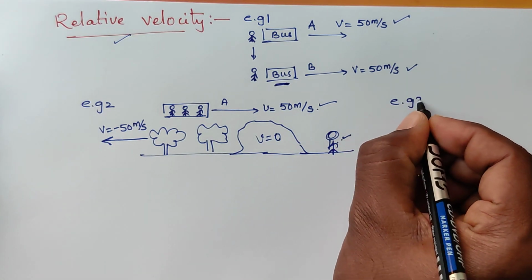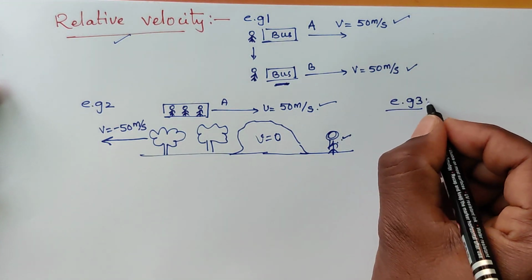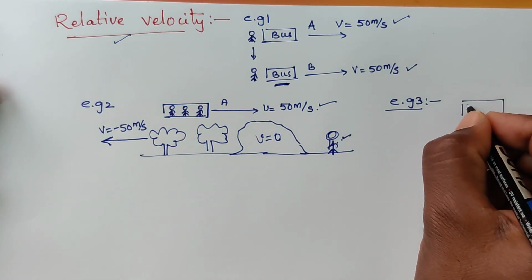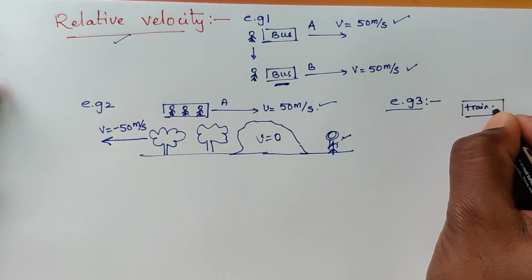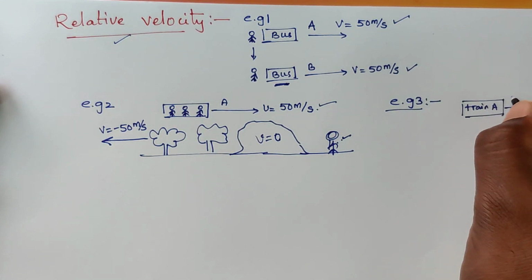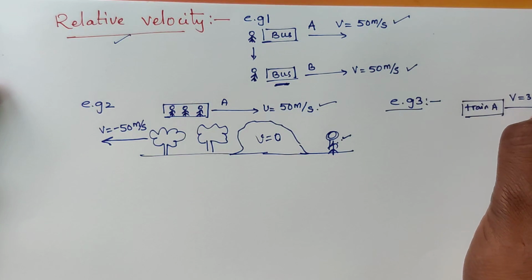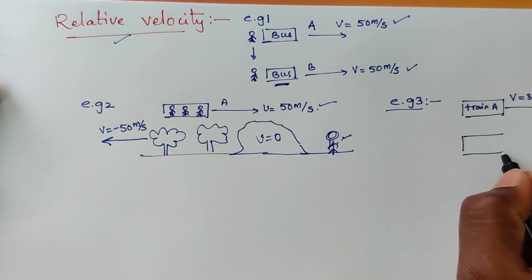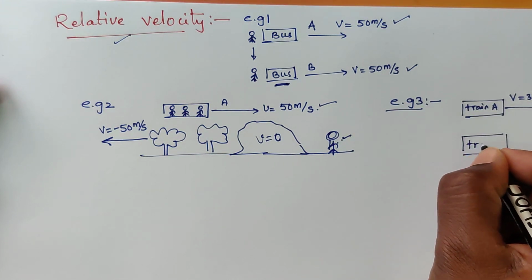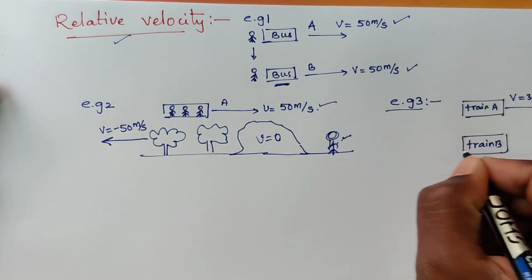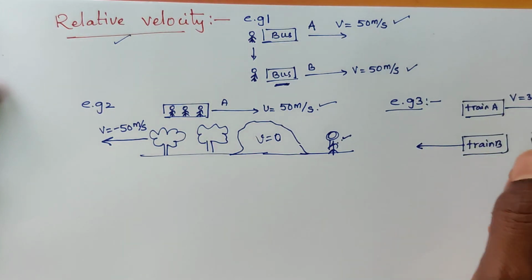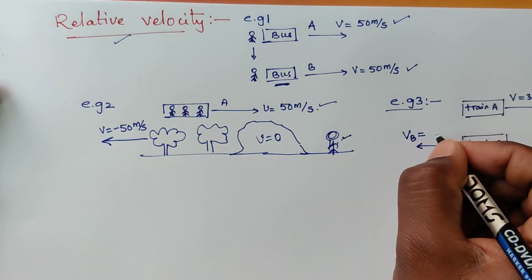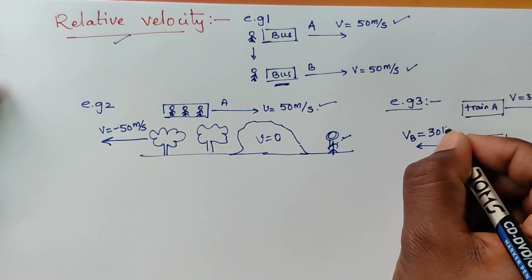Here is one more example, example number 3. You are moving in a train A. This train A is moving with 30 km per hour towards the right, and your friend is moving in train B. Consider this is train B, and it is moving in the opposite direction. The velocity of train B with respect to the ground is, let us say, 30 km per hour.